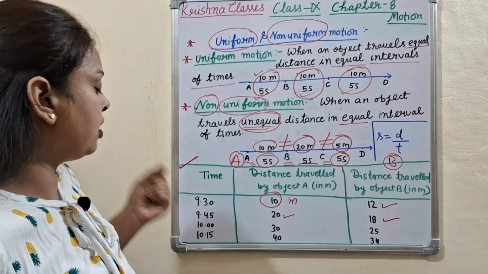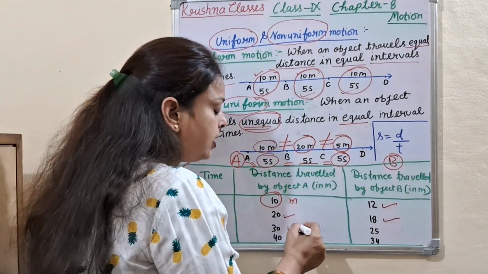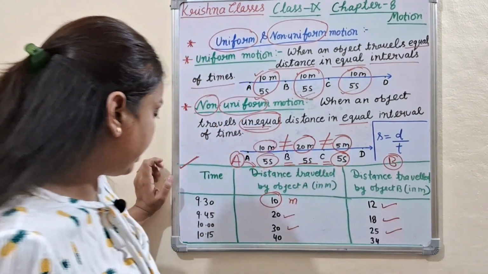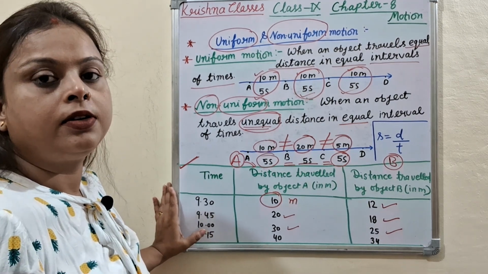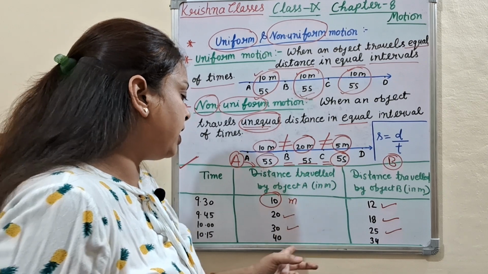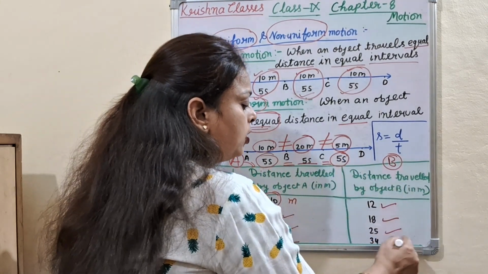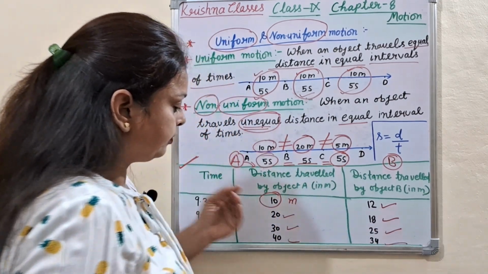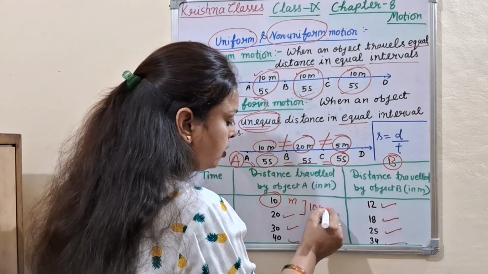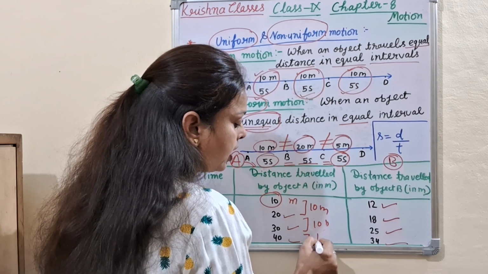Again at 10, distance traveled by A is 30 and by B is 25. Again at 10:15, distance traveled by A is 40 and by B is 35. So 10 to 20 means 10 meter, 20 to 30 again 10 meter, 30 to 40 again 10 meter.